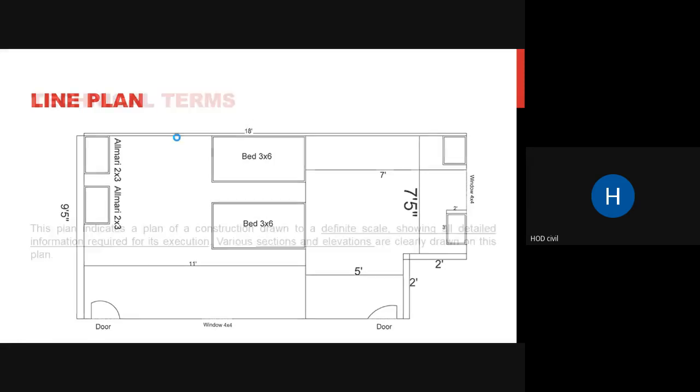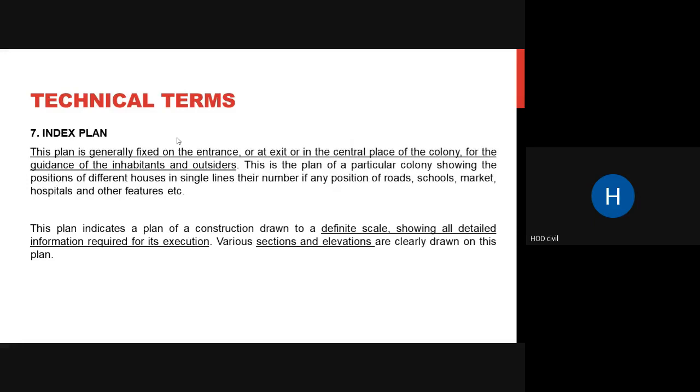Coming to the next thing, the index plan. An index plan is usually placed at the entrance of a particular site. At our college also, there is one index plan shown before the ramp where you approach the civil department.